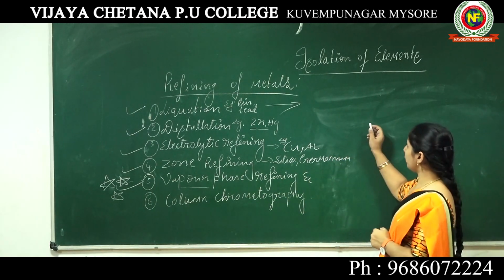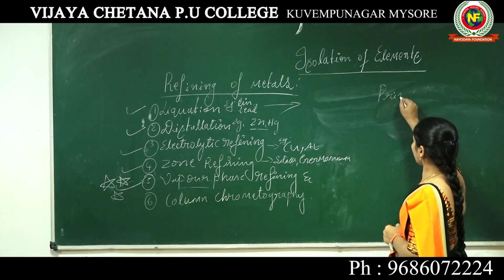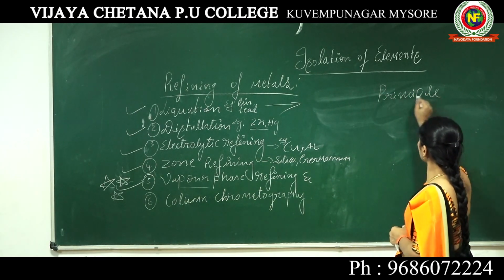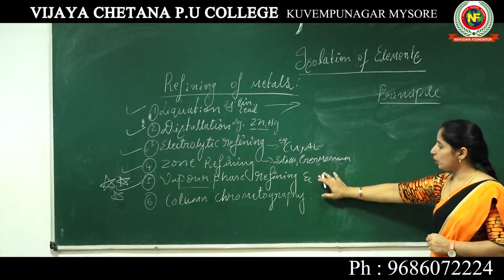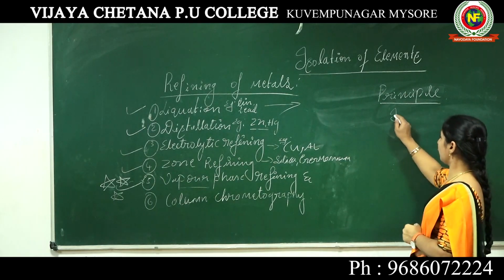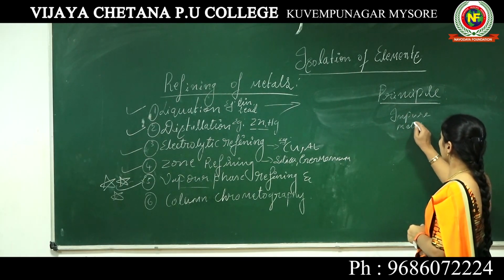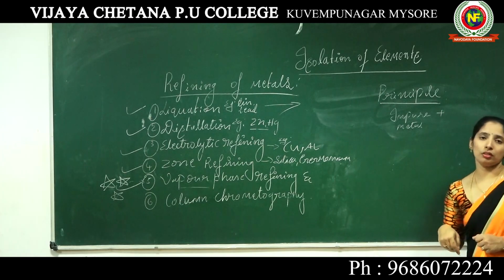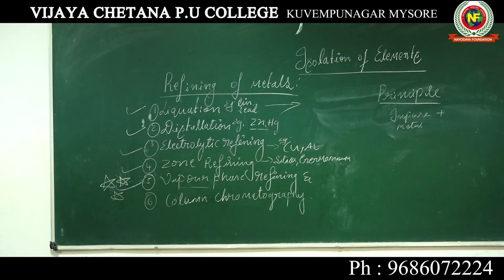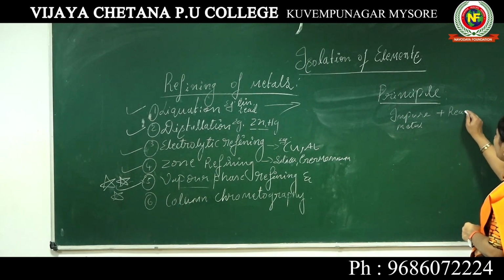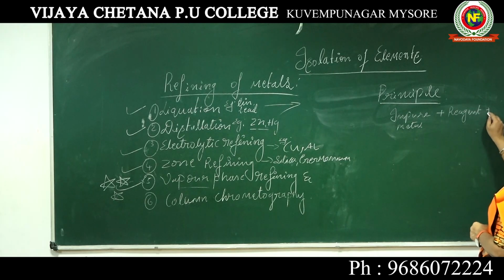Here there is some principle we have to follow in vapor phase refining. The impure metal combines with one of the reagents to form a volatile compound.